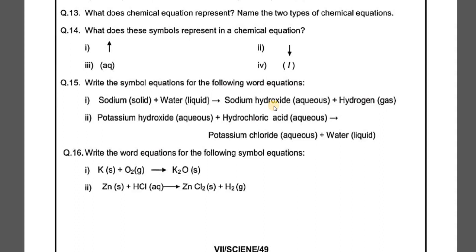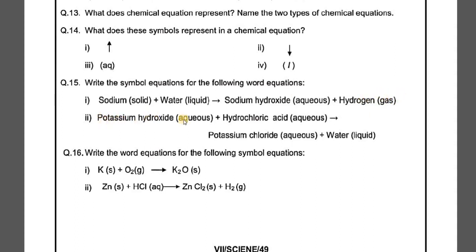This is how we represent sodium hydroxide, and in bracket you will write aq, which represents aqueous form, and plus hydrogen gas, which you will write as H2 and make an upward arrow like this because there is an evolution of gas towards the product side.